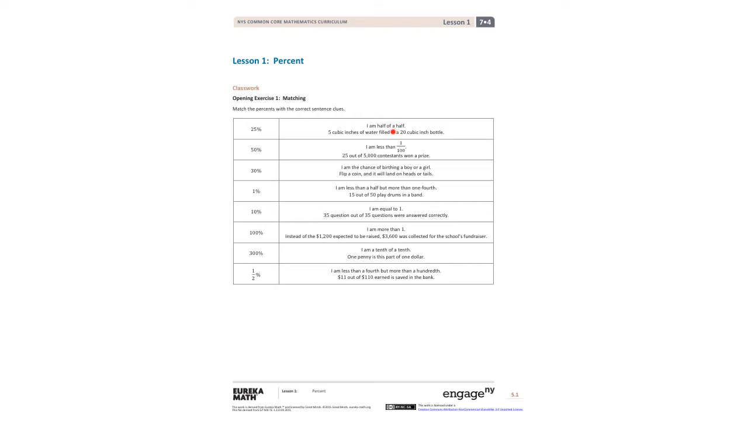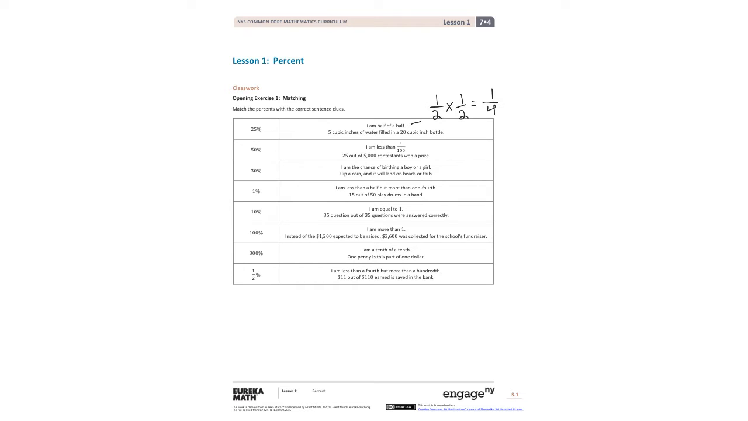I am half of a half, or I am 5 cubic inches of water filled in a 20 cubic inch bottle. So we can look at this as I am half of a half. If I have half and a half, to figure out what that is, I'm going to multiply these together. When I multiply a fraction, I'm going to multiply my numerators together and then my denominators. So I know that 1 times 1 is 1, and 2 times 2 is 4.